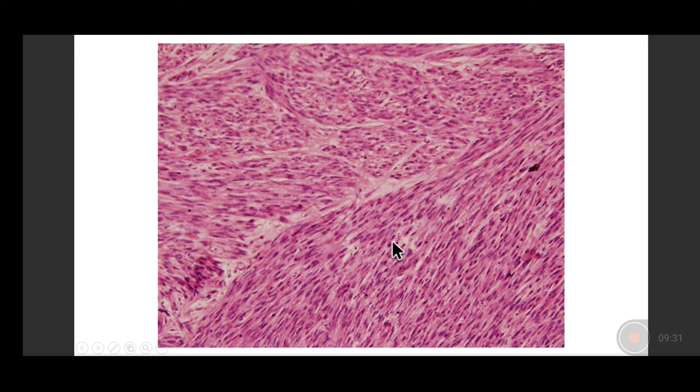So these smooth muscles, when they are present in long bundles, are called fascicles, and these fascicles intersect each other. How do we differentiate them from fibroblasts? The nuclei of the smooth muscle have a blunt end. They have rounded ends, though they are both spindled out. The fibroblastic nuclei are also spindled out.